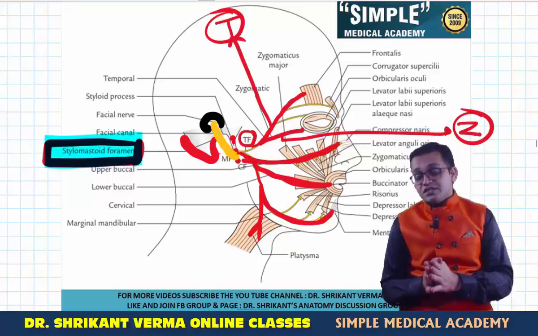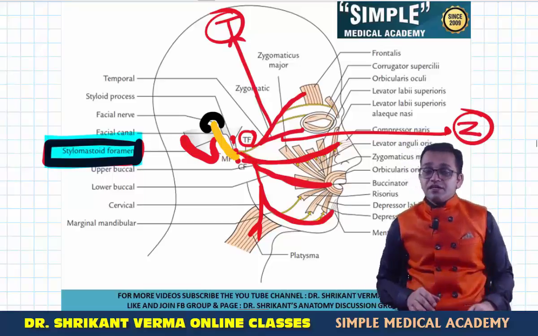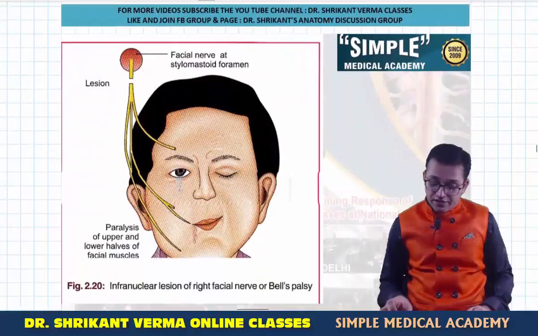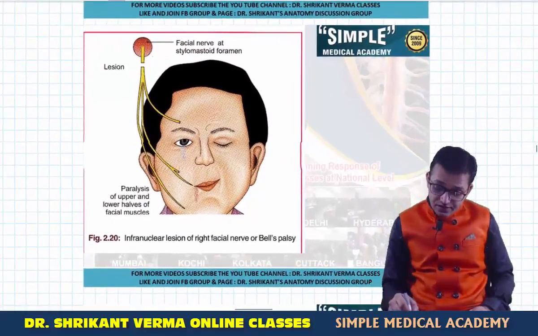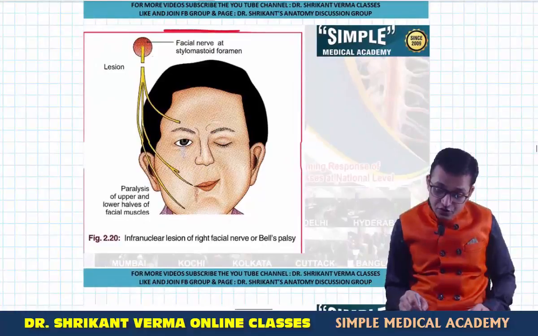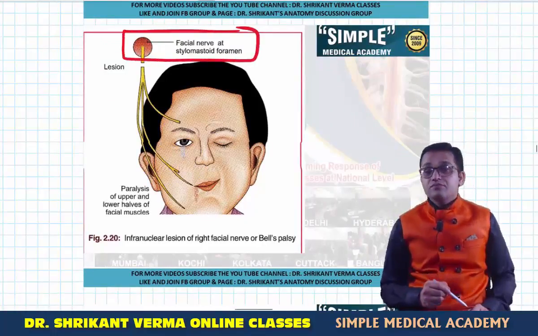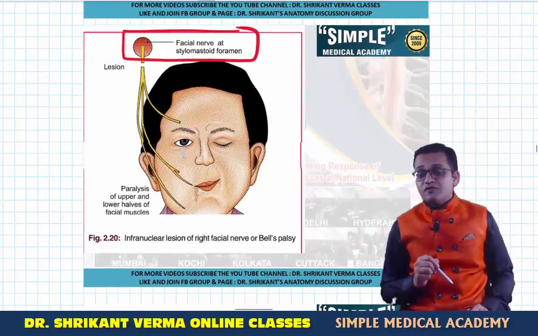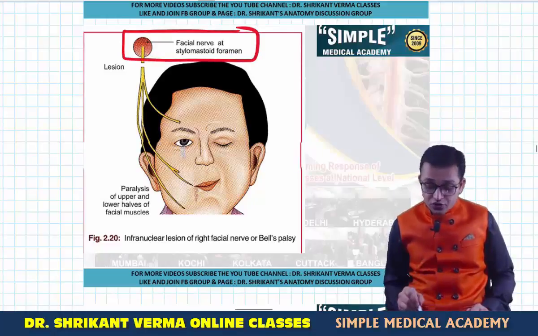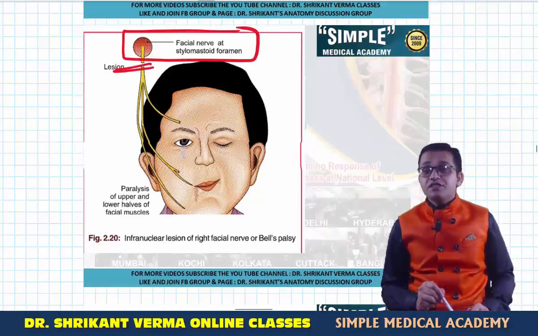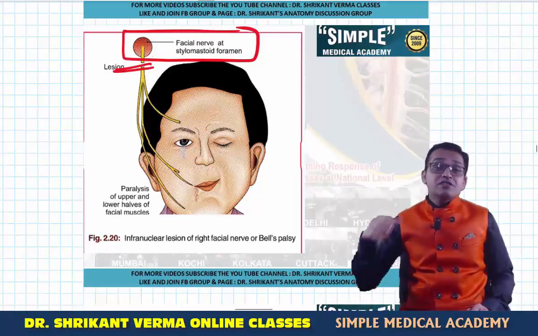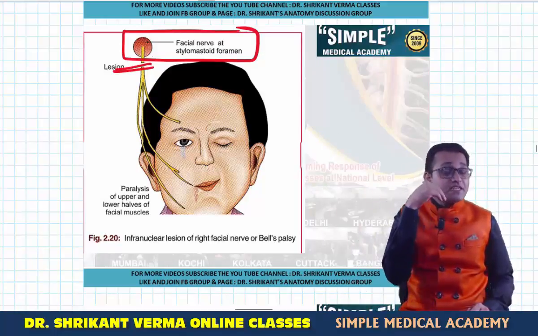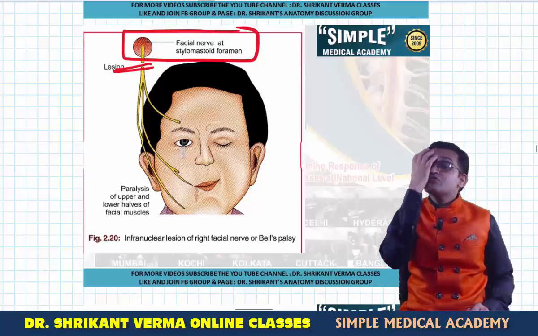Again we will study all these things later in the cranial nerves. Okay, now correlate, the applied part. Can you see? Suppose this is the nucleus or exit part of the facial nerve at the stylomastoid foramen. If there is a lesion of the facial nerve below the stylomastoid foramen, then all the branches of the facial nerve supplying the face are damaged. So there is paralysis of the muscles.